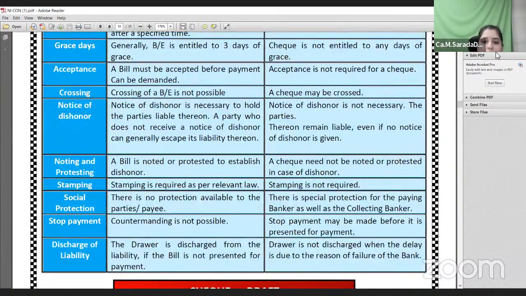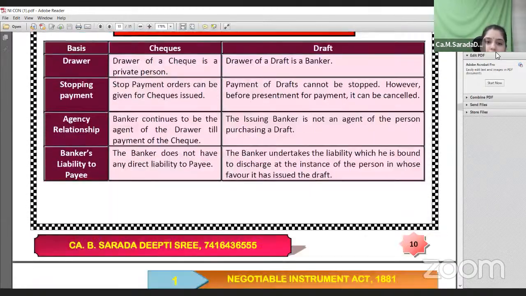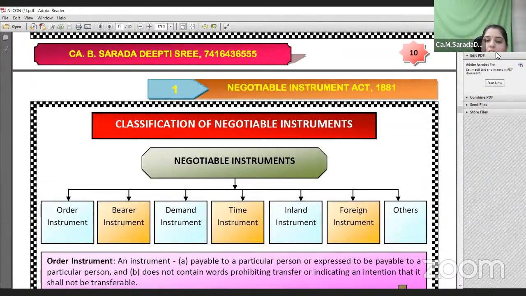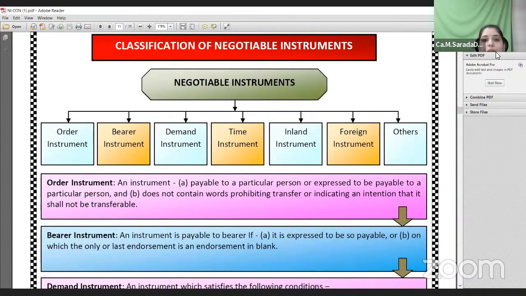Stamping is required in case of a bill of exchange, it is not required in case of a check. Okay, so these are few points relating to the check and a bill of exchange. Now, let us come. What are the different classification of negotiable instruments? On what basis these instruments have been classified?